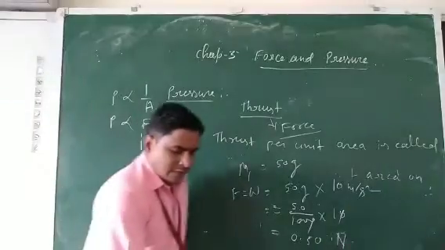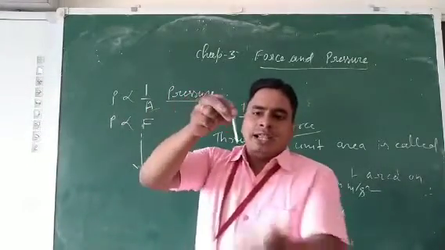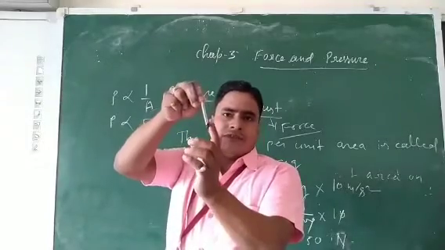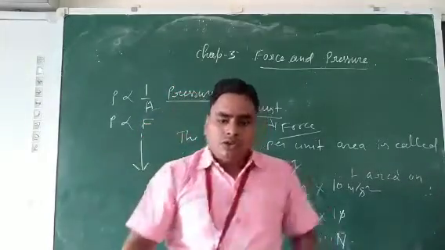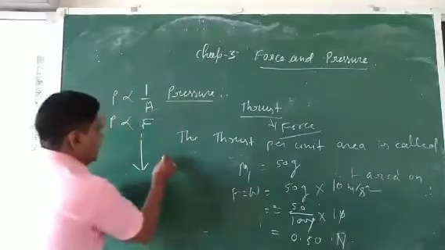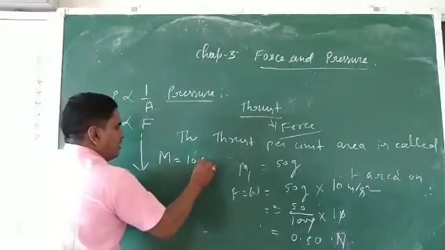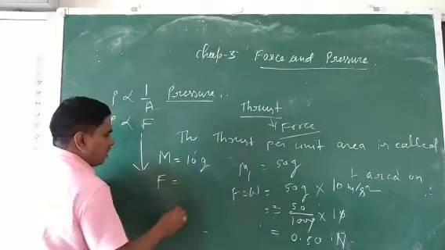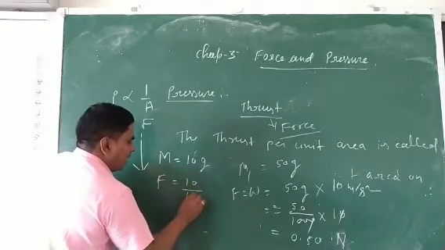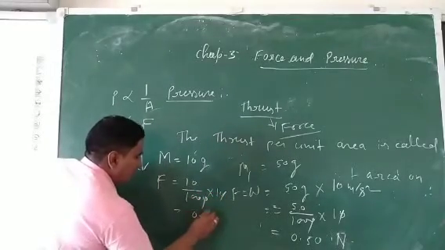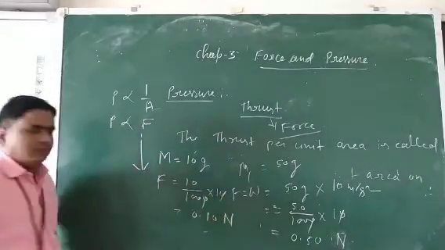Second, suppose the other object, this pencil. It will apply very less force because less area is in contact with the surface. Suppose the mass or weight of this pencil is 10 gram. So what is the force applied by this body? 10 divided by 1000, into 10, is 0.10 Newton.